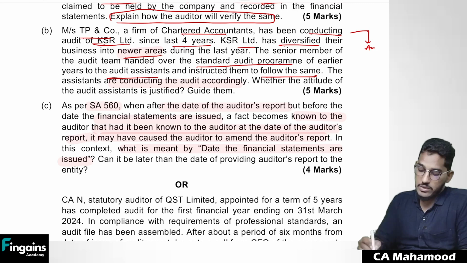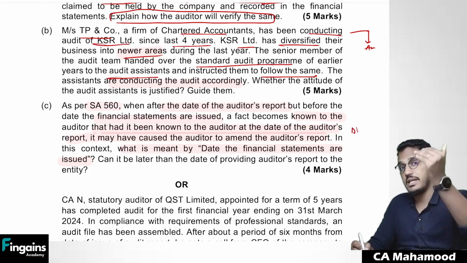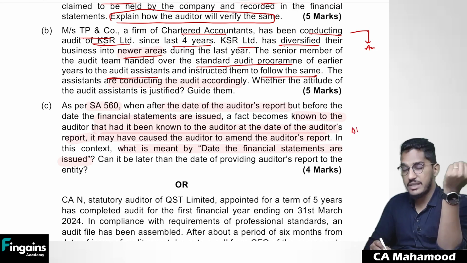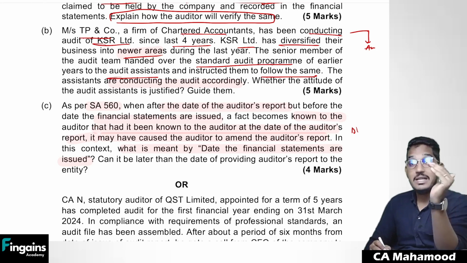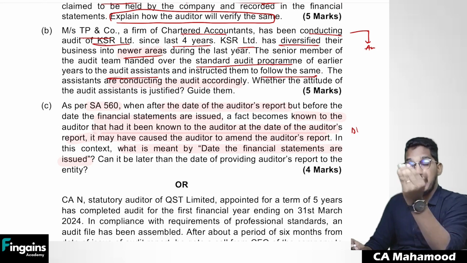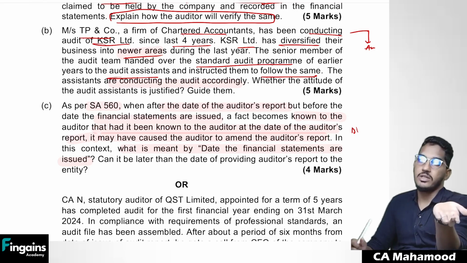So they are asking you to write what is the definition of date of issue of the financial statements: the date on which the financial statements are made available to third parties. And also they are asking one more thing, can this be later than the date of auditor's report? Obviously. See, date of approval of financial statements can't be later than the date of auditor's report. But date of issue of financial statements will be definitely after the date of auditor's report only.